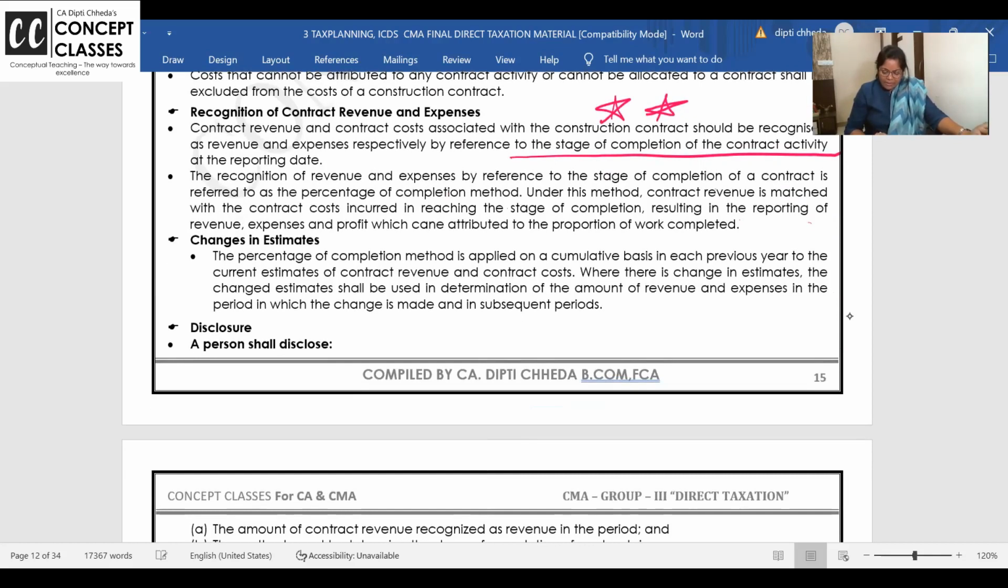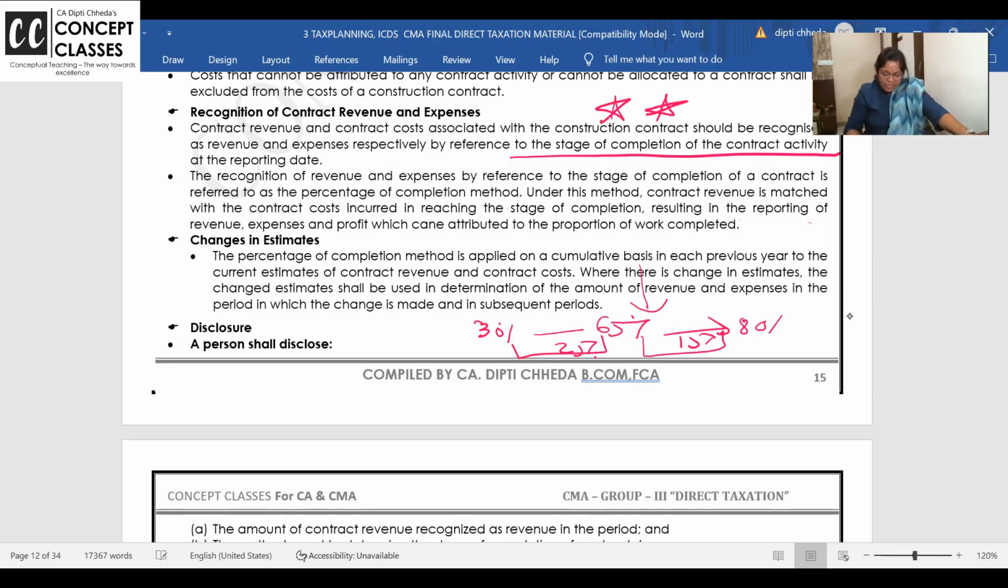Change in estimate. Percentage of completion method is applied on cumulative basis in each year. Like this time 30%. Next time 65% work is over, so 25% additional income. Next time 80% work is done, so 15%. So it's on cumulative basis. If you want to write the examples I am scribbling, write them down, so that next time you are reading nothing is missed. And if you want me to pause, ask me, I will pause.